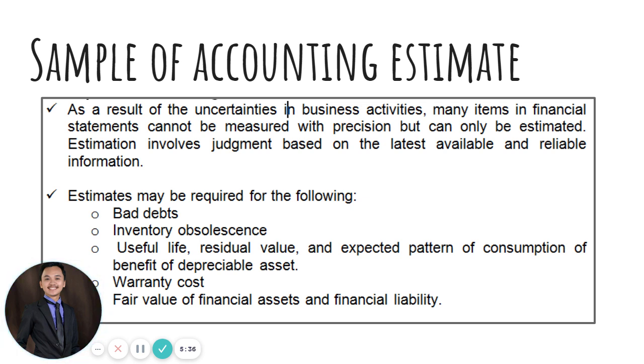So these estimates may be required for the following, like in accounting for our bad debts. As we all know, we only provide a certain percentage of our AR that is considered uncollectible. Of course, we are not really absolute on saying that the expected percentage is 5% of your AR or 2% of your net sales that is uncollectible. All of those are just products of our assumptions and estimates. Number two is inventory obsolescence, like the obsolescence of our inventory.